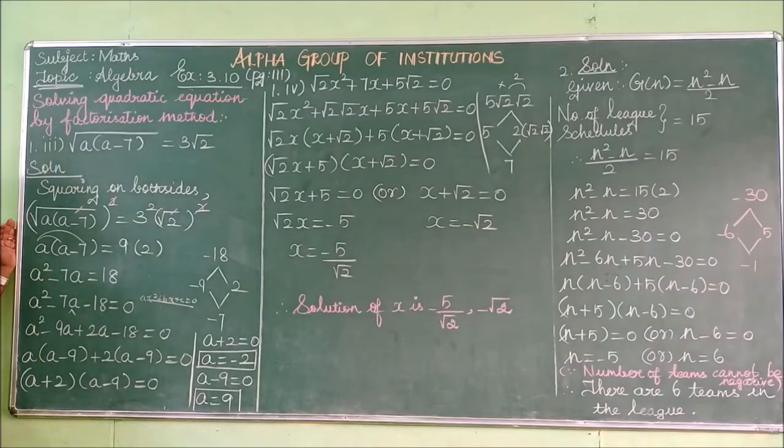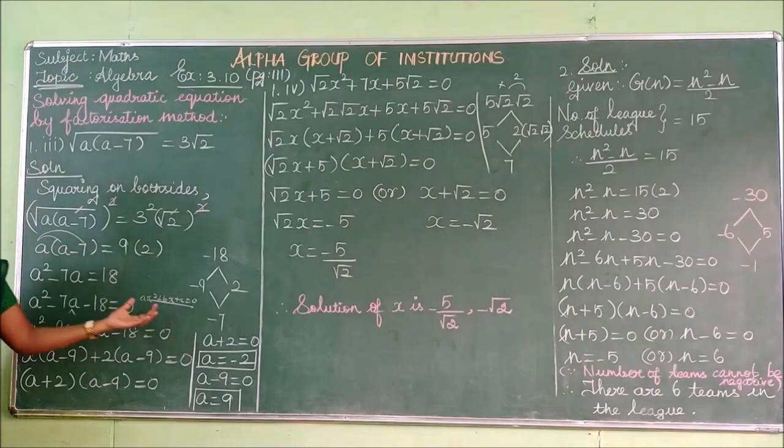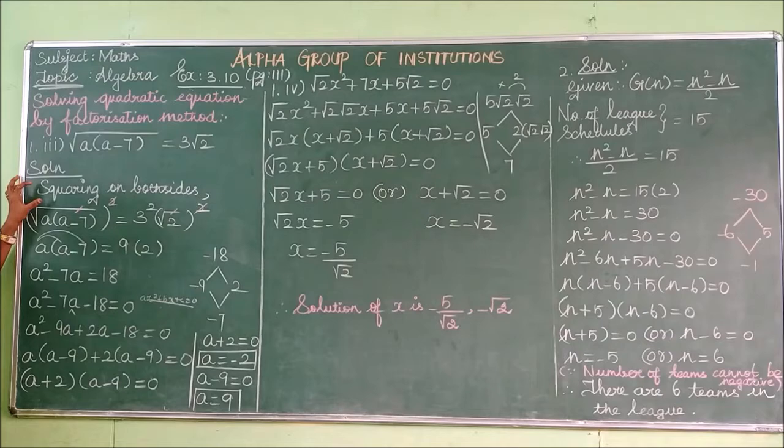Then listen once again. You have to solve the quadratic equation using which method? Factorization method. So for that, first check with the question. The question will be in this format or not. If it is not in that format, you have to align it into that format. So for that, I have done squaring on both sides. Squaring on both sides means the square will get cancelled. So afterwards, you have to change it into the general form.